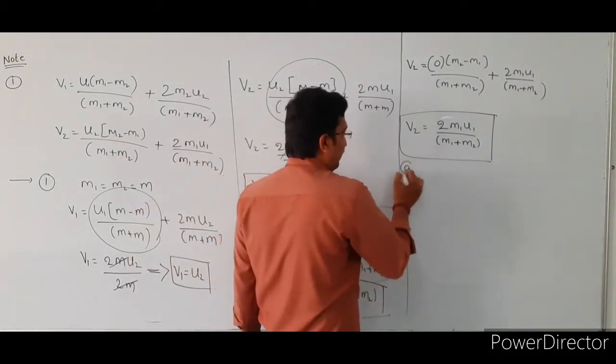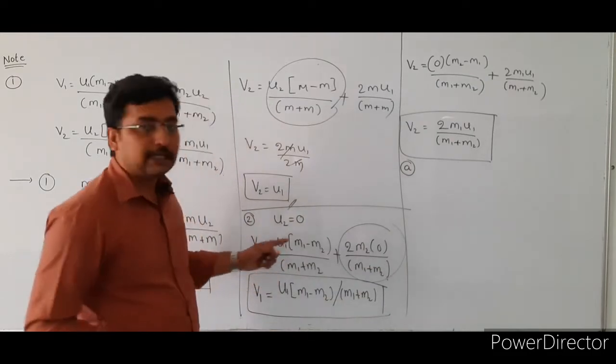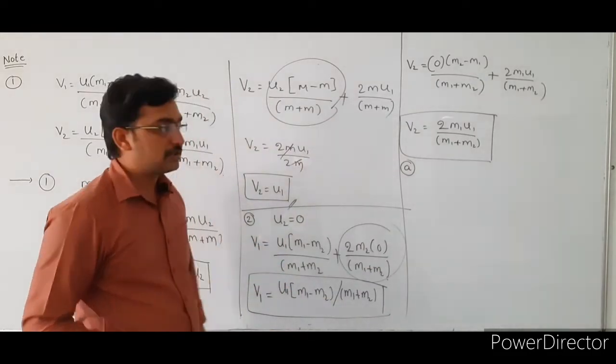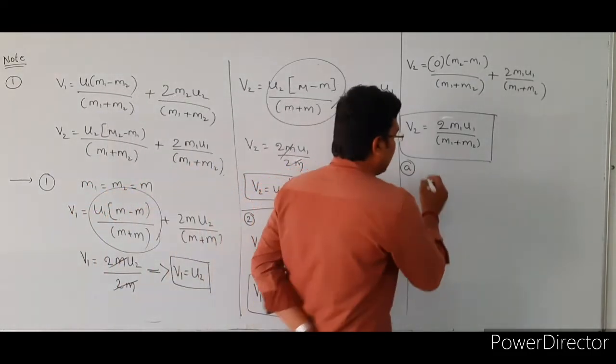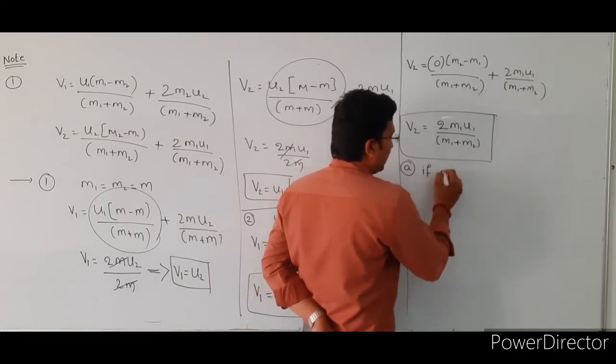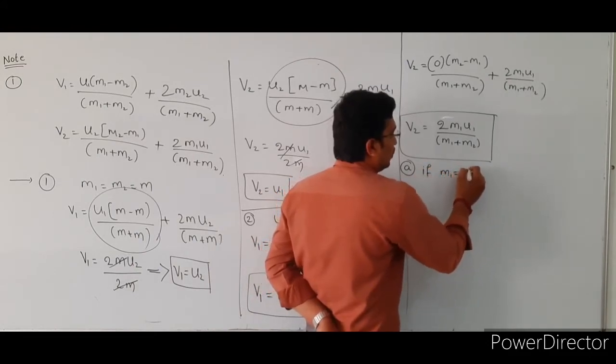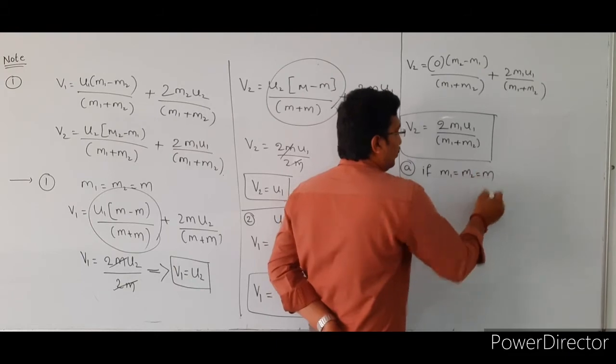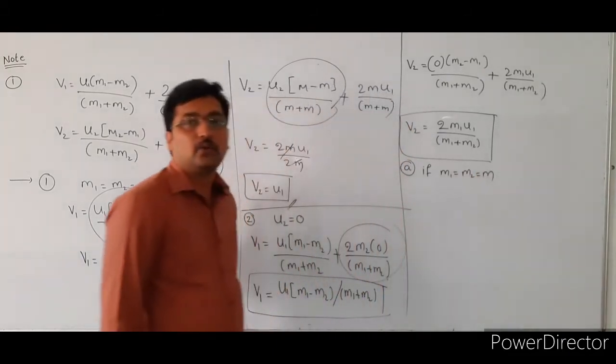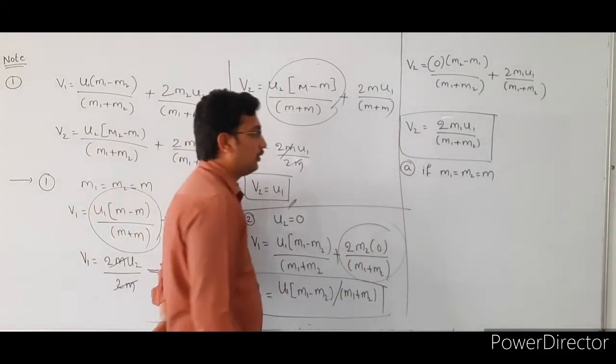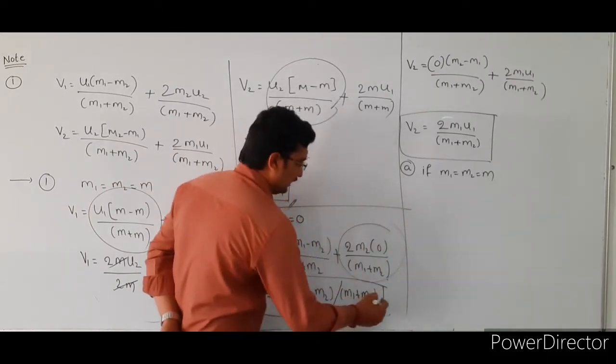Here the main case is that the second particle is at rest. In the sub cases, if the two particles have the same masses, M1 is equal to M2 is equal to M, we can substitute this condition in these equations.